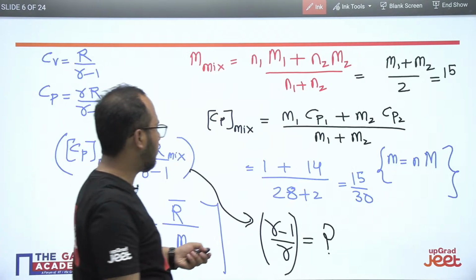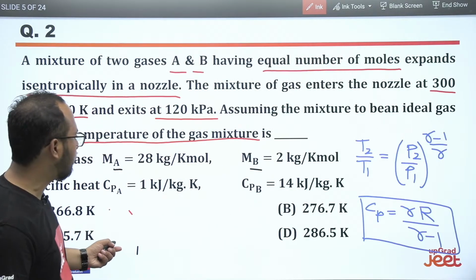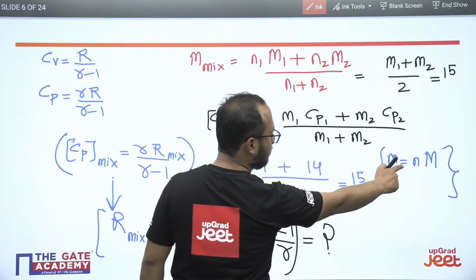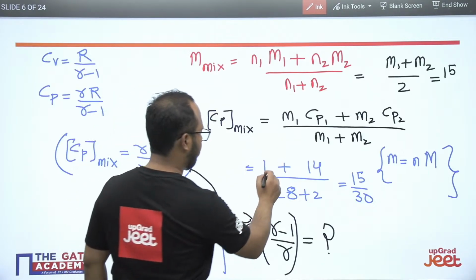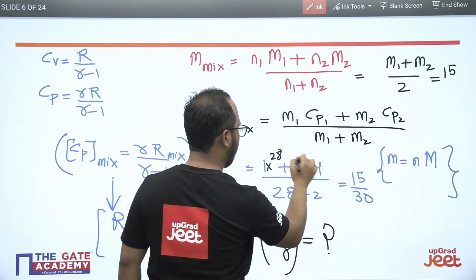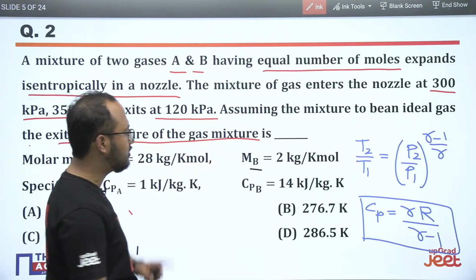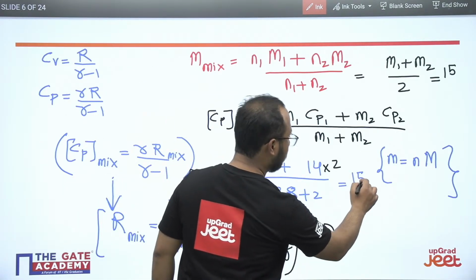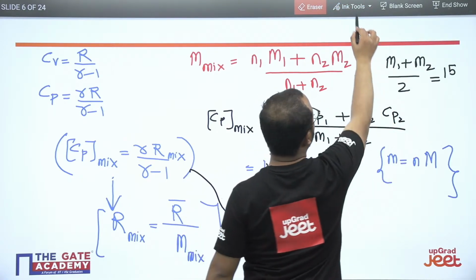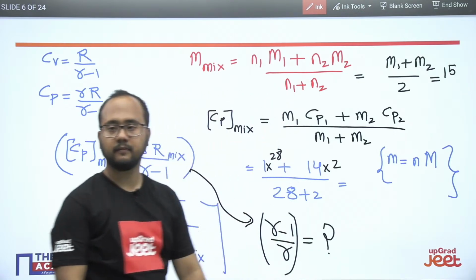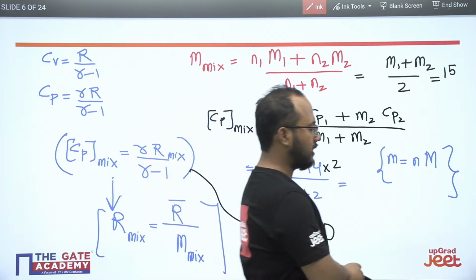Oh, sorry. We will be putting the molecular weights here also, because we will be replacing mass with N into M. So molecular weight will be here also: 28 multiplied by 28 here and multiplied by 2 here, because the molecular weight of B is 2. So it will be different. It will not be 15 by 30. So what will be the value of the answer? Gautam, please reply. What answer are you getting?